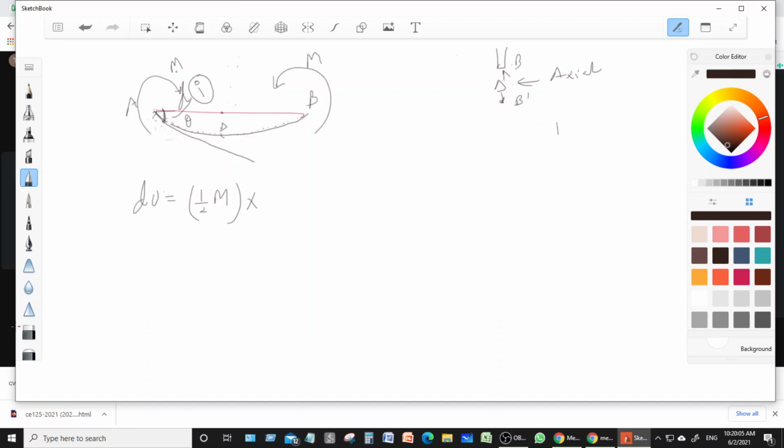Here we have taken 1/2 P into delta, where delta is the deformation from B to B dash. Here there is only a change in the slope. Initially it was horizontal, but then the beam has a slope, so suppose that is delta theta.